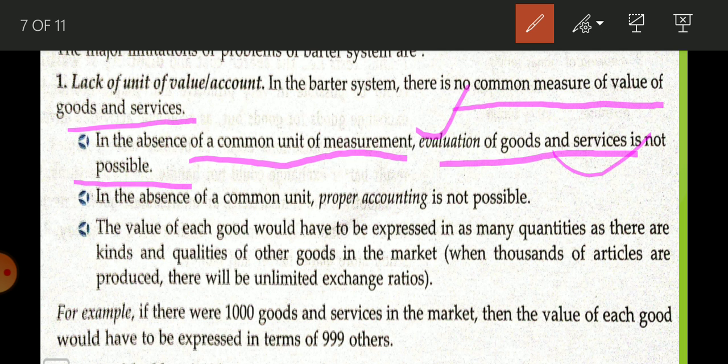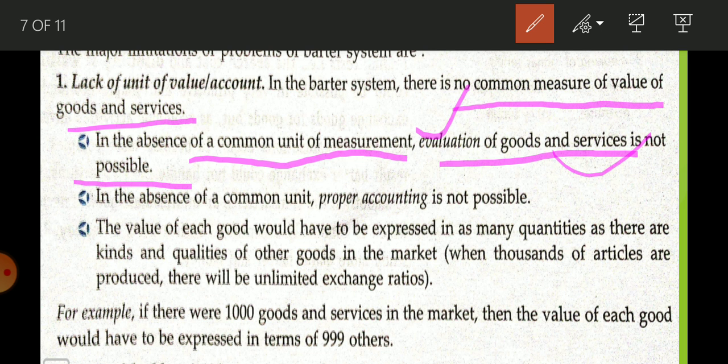It becomes a very tough task how we are going to make the exchange. Suppose someone is having wheat and B person is having a goat or cow, so there will be exchange of wheat and cow or wheat and goat. So this becomes a very problematic thing, because there is not any common measure of value.